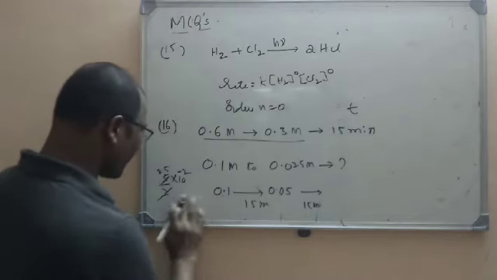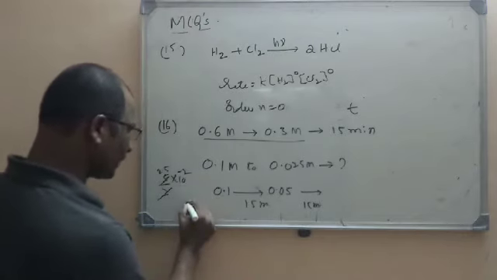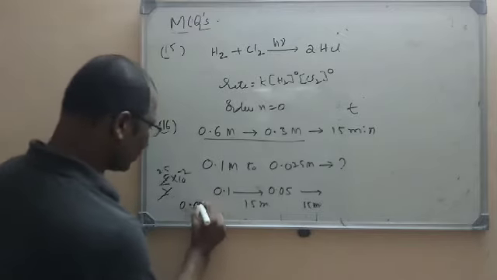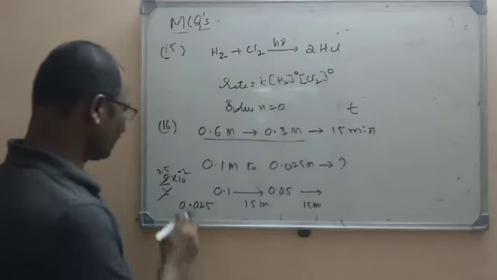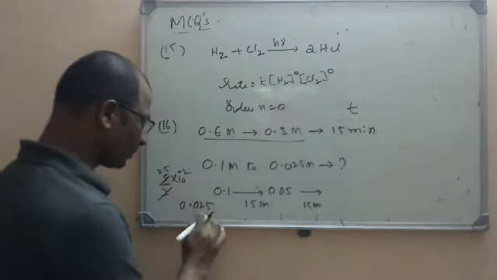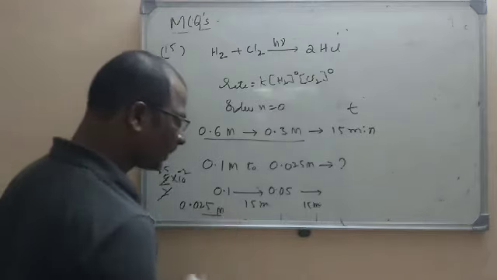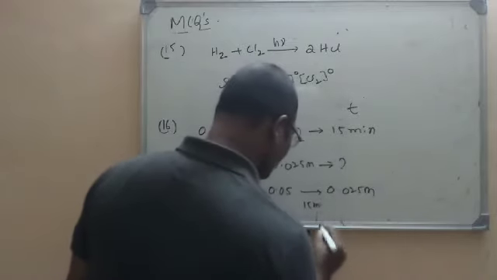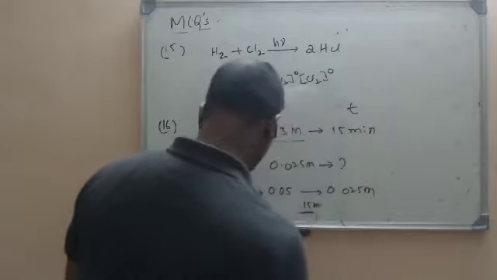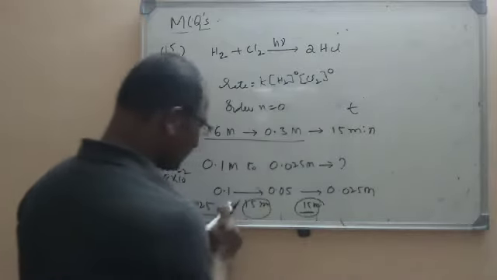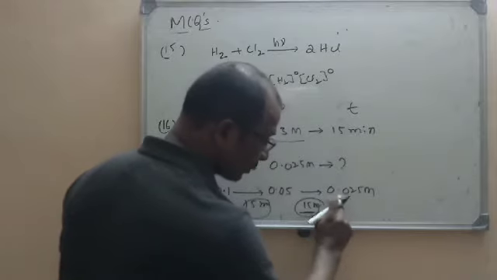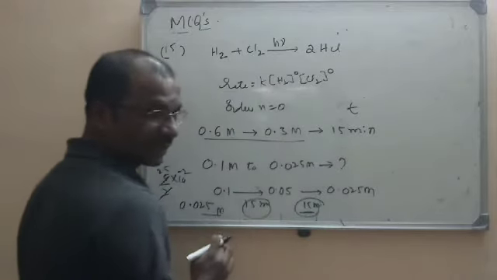So here you can write it as 2.5 into 10 power minus 2. You can write it as 0.025, because here we have to shift the decimal two places. So it will become 0.025 M. After how many minutes? 0.025 M in how many minutes? In 30 minutes. 0.25 will be the change in the concentration.